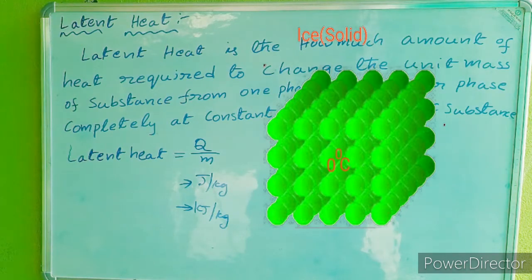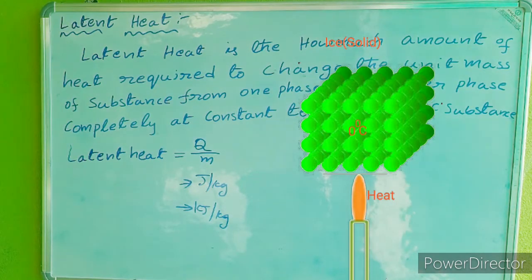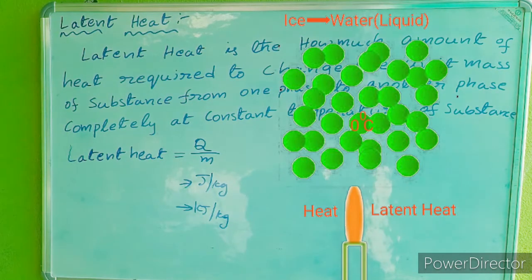Before heating, ice is at 0 degree centigrade temperature and it is in solid phase. We know that the freezing and melting temperature of water is 0 degree centigrade. Let us see how they exist at the same temperature. During heat supply, there is no change in temperature of the substance. In this process, the total amount of heat supplied is used to change its phase from solid to liquid only. So the heat supplied in this process is called latent heat.